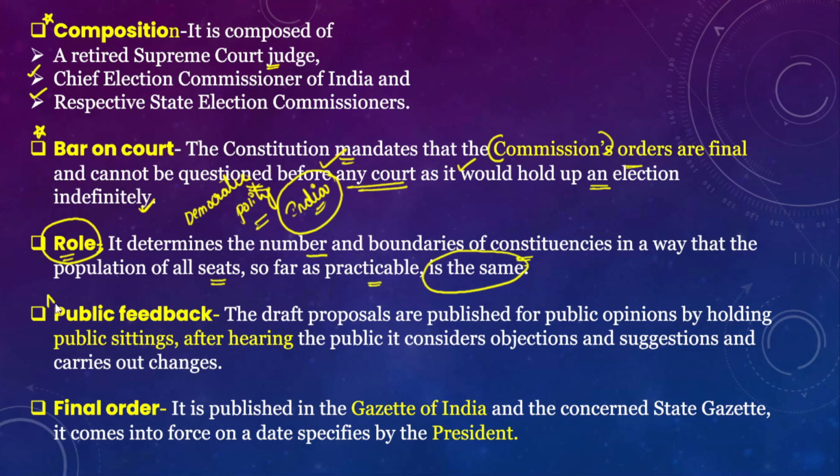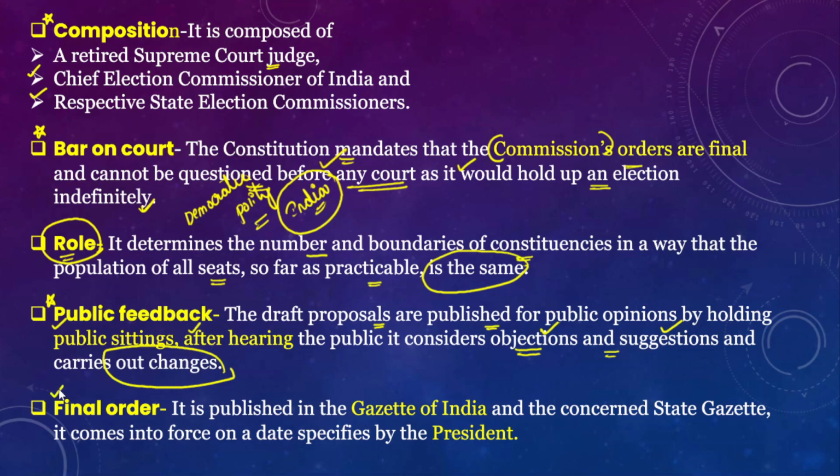So after that we need to talk about the public feedback as well. Now the delimitation commission also asks for public feedback, right? So the draft proposals of the delimitation commission are published for public opinion, for example by holding sittings and hearing the public. So it also considers objections and suggestions given by the public in the public feedback mechanism. Therefore, accordingly it can carry out changes based on the objections and suggestions provided by the general public.